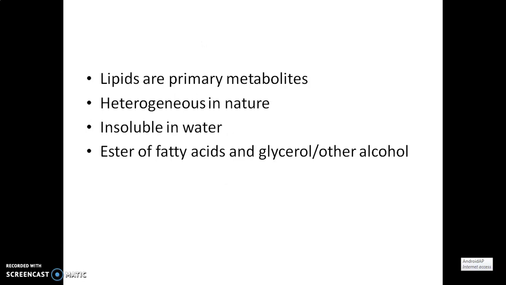So lipid is another primary metabolite like carbohydrate and protein. Lipids are generally heterogeneous in nature. They are insoluble in water, and chemically we can define lipids as esters of fatty acids and glycerol or any other alcohol. Basically, compared to carbohydrate and protein, lipids are small molecules.